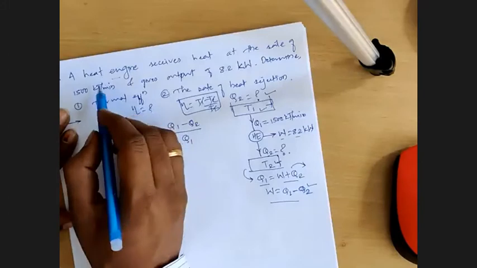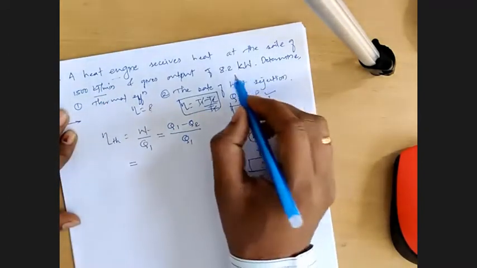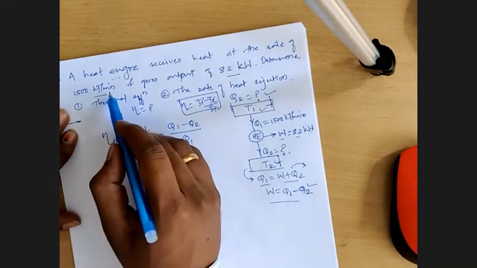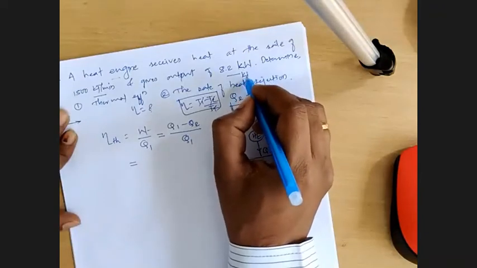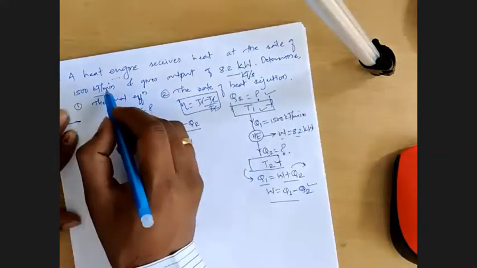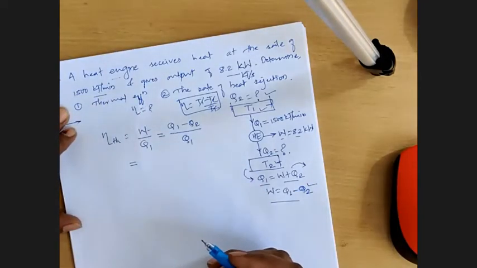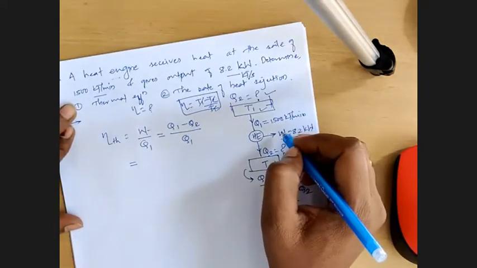Because Q1 is in kilojoules per minute, whereas W is in kilowatt. Kilowatt is nothing but kilojoules per second. Very good. So this is kilojoules per minute, so this has to be converted into kilojoules per second. So how can we get that? Divided by 60. Very good.